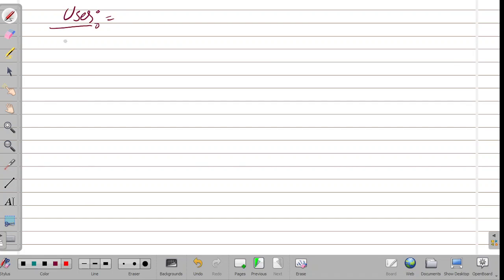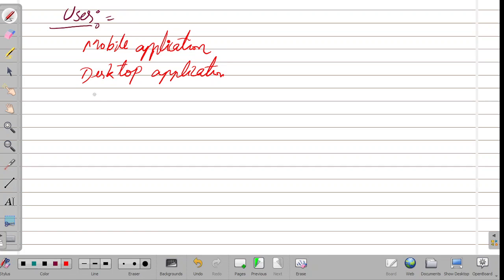Some of them are mobile applications, desktop applications, web applications, games, and database connections, and much more.